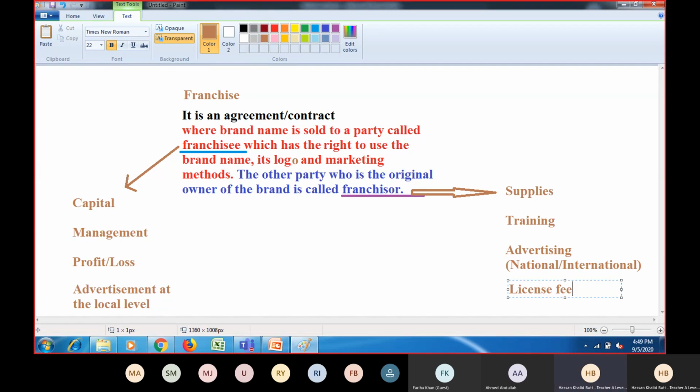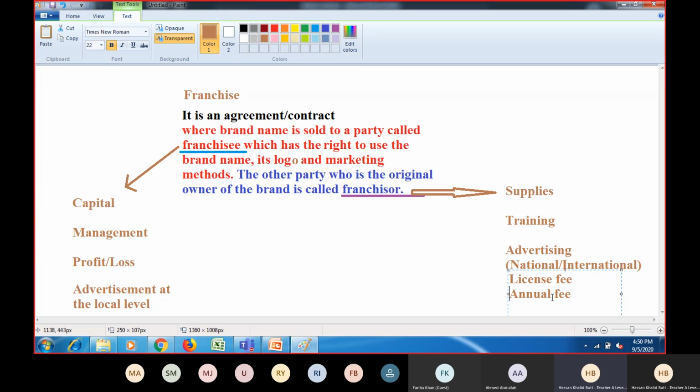License fee is given by the franchisee, and after that, maybe an annual fee is also given, because it's not only a one-time expenditure they have to pay. Sometimes the franchisor asks the franchisee to give a small share of your sales every year, for example 2% of the sales. Whatever you earn, just give us 2% of it. So this can also be done.